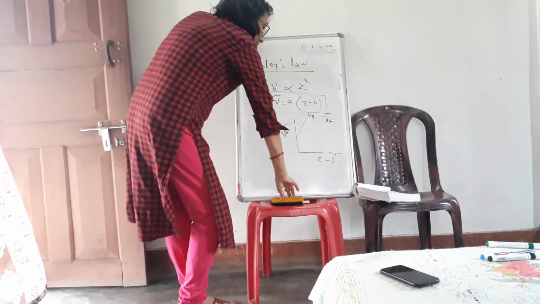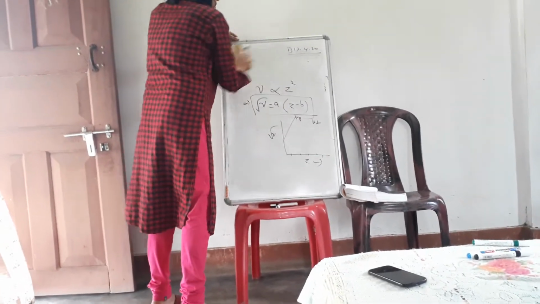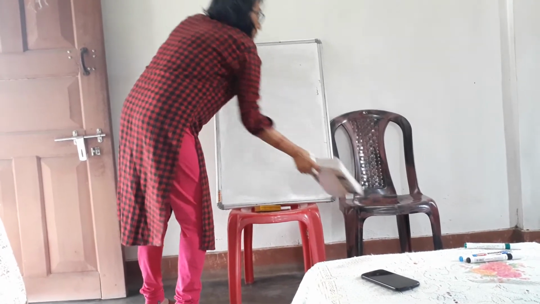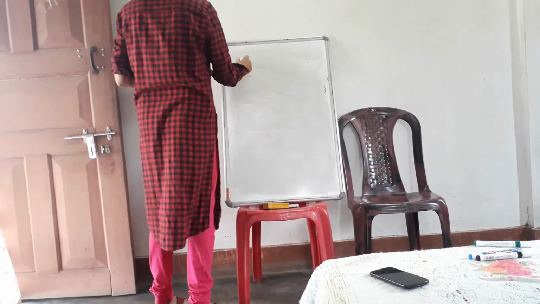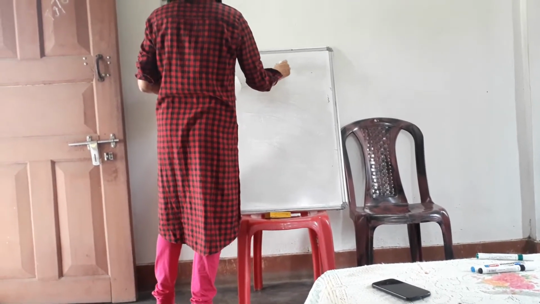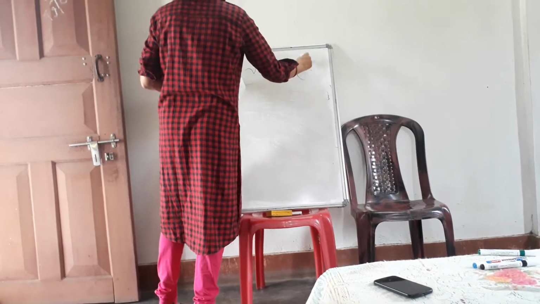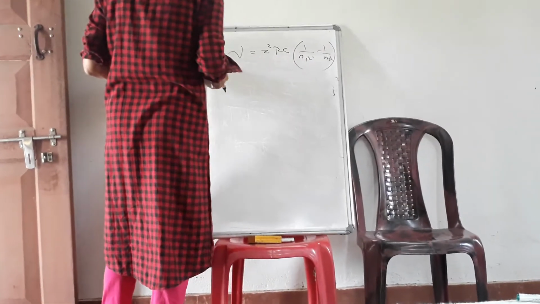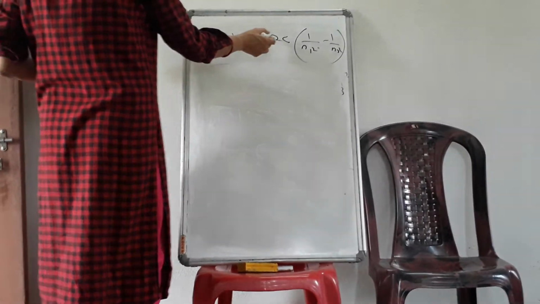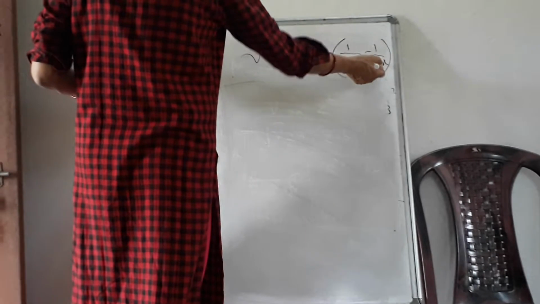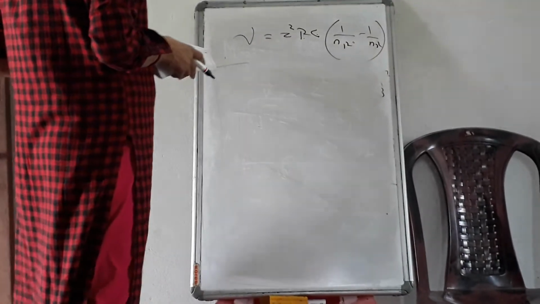It can also be proved. We can prove it from the same Bohr's theory formula, that is Rydberg's formula. According to Rydberg's formula, the frequency of any radiation equals Z square R c into 1 by n1 square minus 1 by n2 square. Here Z is the atomic number, R is the Rydberg constant, and c is the velocity of light, so these are constant quantities. And n1 and n2 tell from which orbit to which orbit there is a transition.